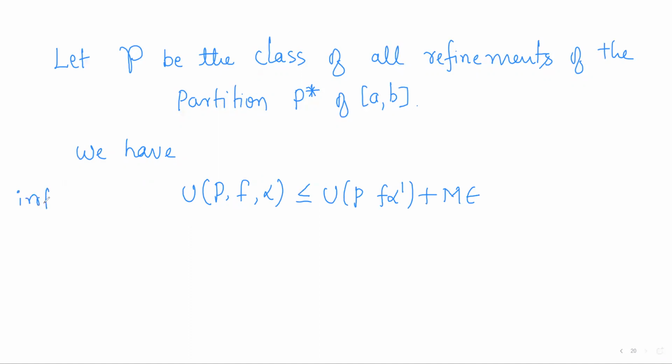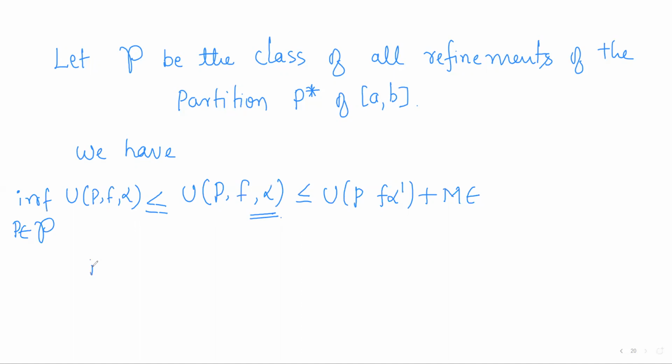So now consider the infimum of all such numbers as P varies over the class P of all refinements of P star. So I am just taking the infimum of all such numbers. Infimum is the greatest lower bound, so it will be less than or equal to these numbers.